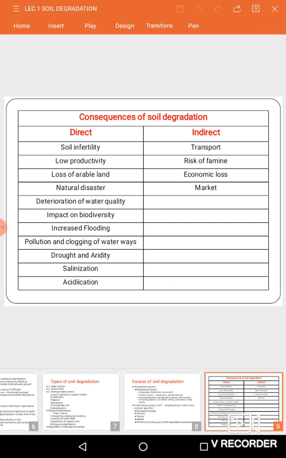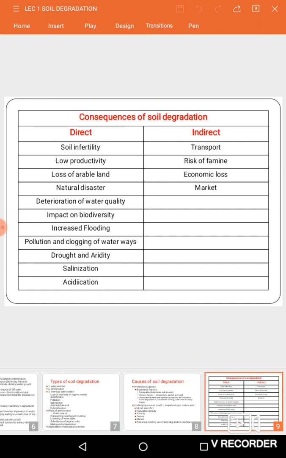And next we'll see consequences of soil degradation. We have direct and indirect consequences. Directly it affects soil fertility. Due to lowering of soil fertility, it will reduce the productivity of the soil and also the agricultural land. We cannot produce more crop produce.